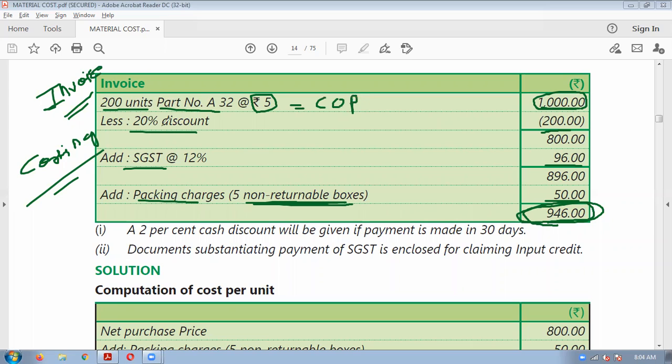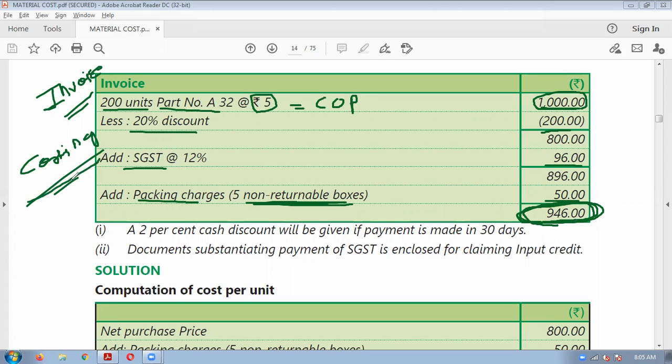In that, a 20% discount is given. GST is added, 96 rupees, packing charges are added, 50 rupees, and the supplier has given you an invoice of 946 rupees. But we have to calculate it for our costing purpose.